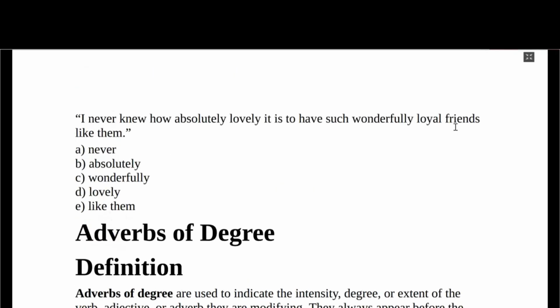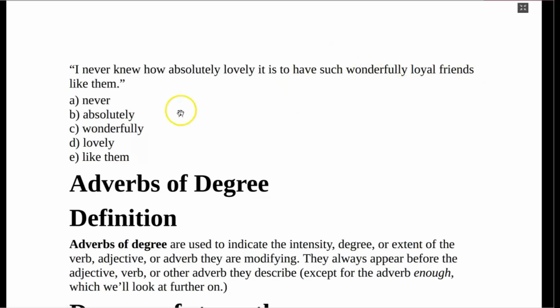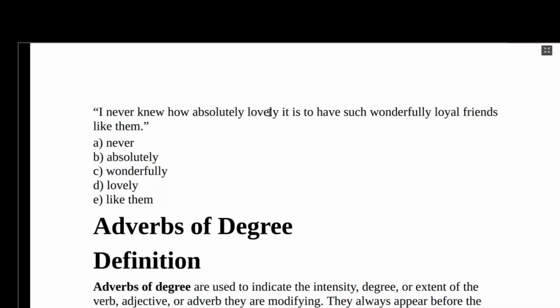What is the answer? Let me give you time. The answer to that question is wonderfully. Please don't be confused. Lovely is an adjective while absolutely is an adverb of degree.